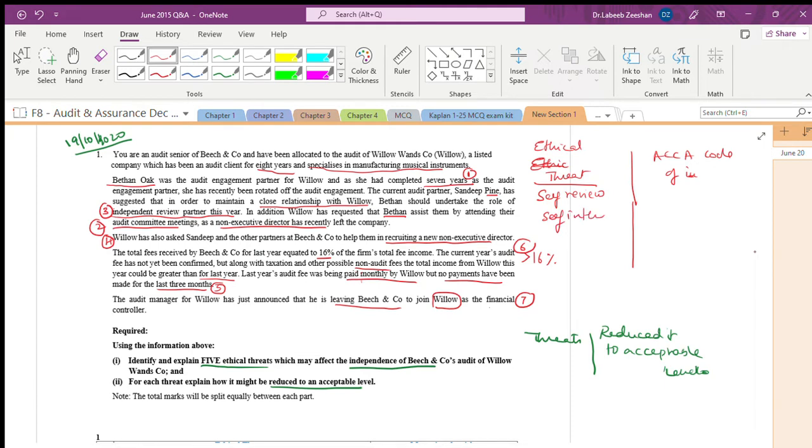Next. Intimidation. Next. Advocacy. Next. Familiarity. Good.